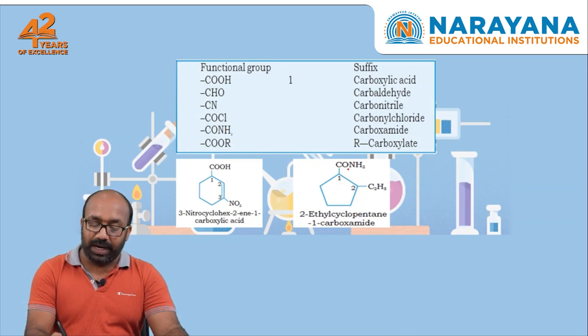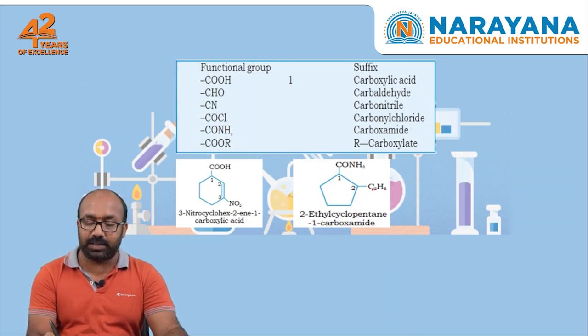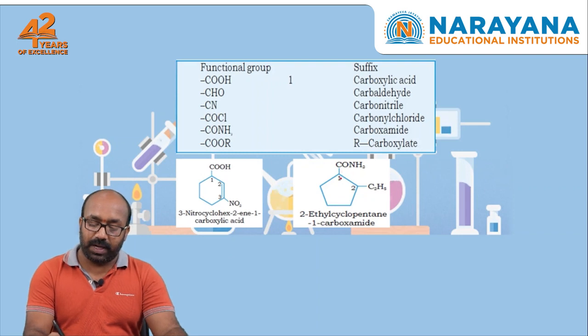Here an amide functional group is there, and an ethyl substitution is there. So the functional group carbon should get first priority. In this way we are giving the numbering. So the name is 2-ethyl cyclopentane 1-carboxamide.